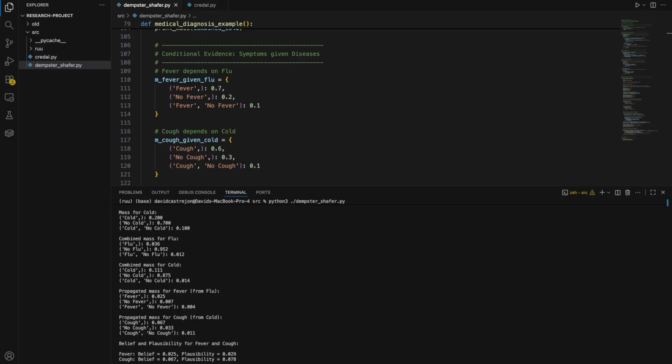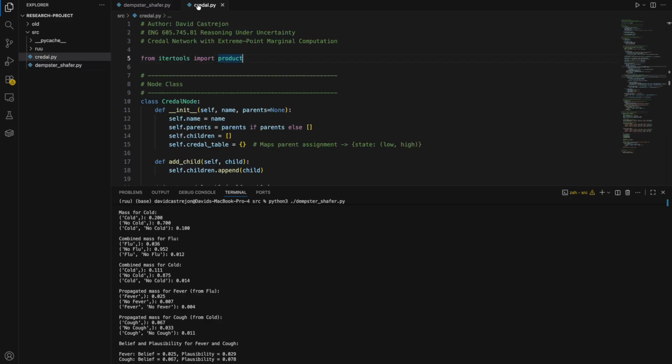This reflects the original disease evidence, and the plausibility is slightly higher because the code accounts for the uncertainty in the parent diseases. So this output demonstrates that Dempster-Shafer theory allows us to model uncertainty while explicitly representing some ignorance.